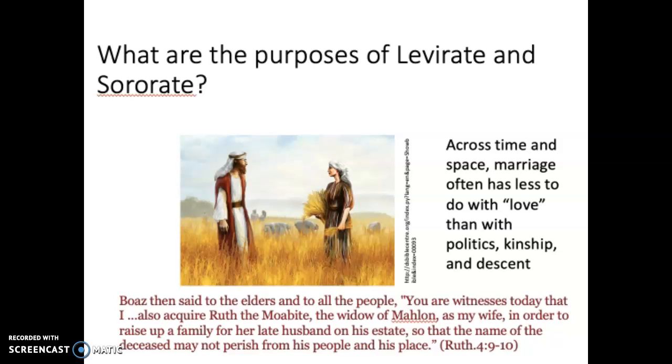Sororate is the reverse. If a woman passes away, her sister would marry the widower, right? And you can think about and analyze what some of the purposes of that type of custom might be. Okay, that's it. That's a quick presentation on some helpful kinship and marriage concepts.